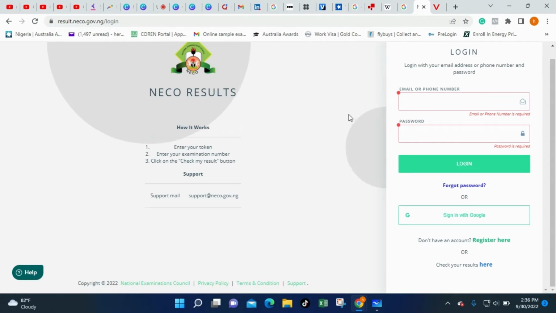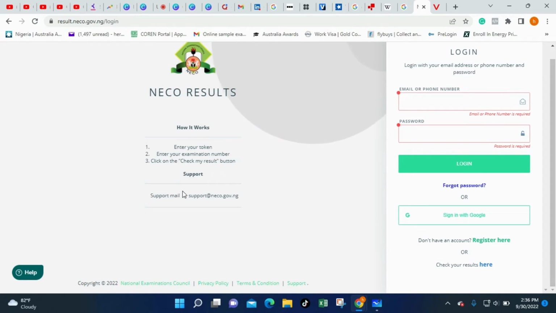Once you put that 6-digit token number, the next thing they go ask you now, make you put your examination number. Once you don put in your examination number wey you take sit for the examination, they go also ask you make you put the exam type. The exam type na Neco SSCE 2022 exam internal, make you put am. Then you go click check my result button. Once you click check my result, na just green button like this, your result will open.